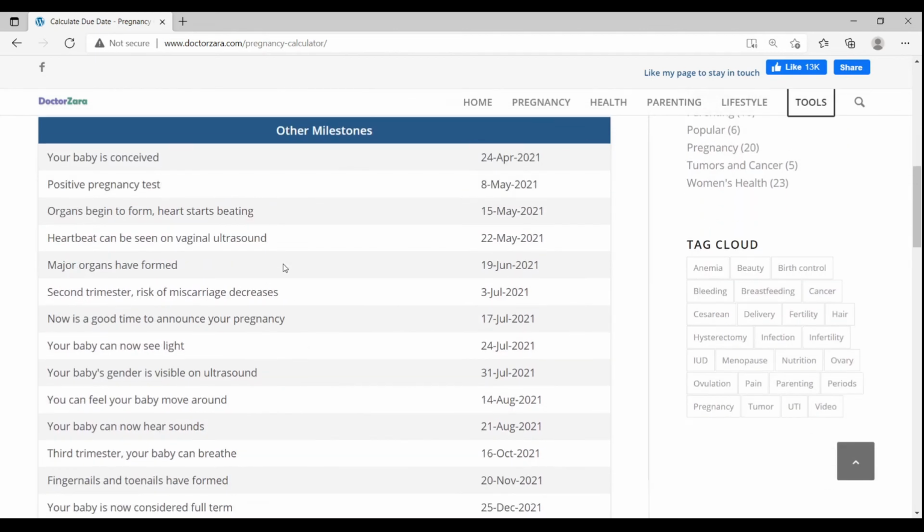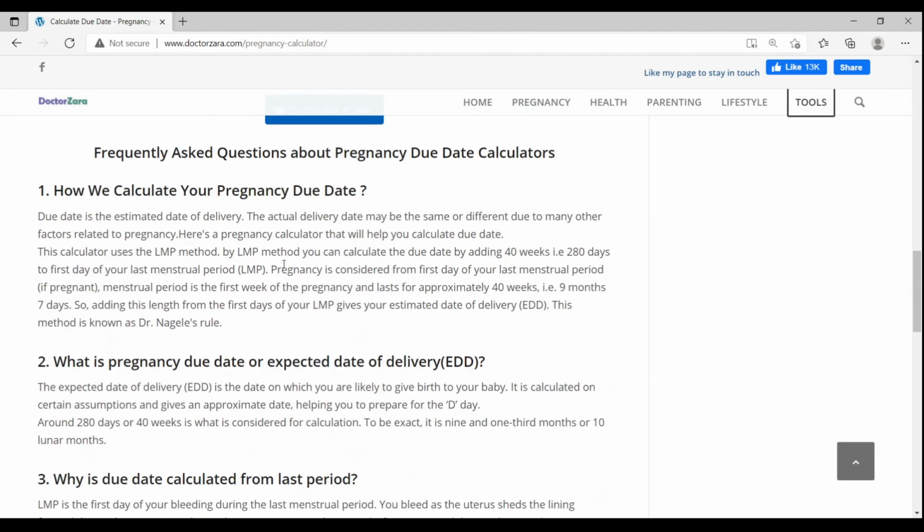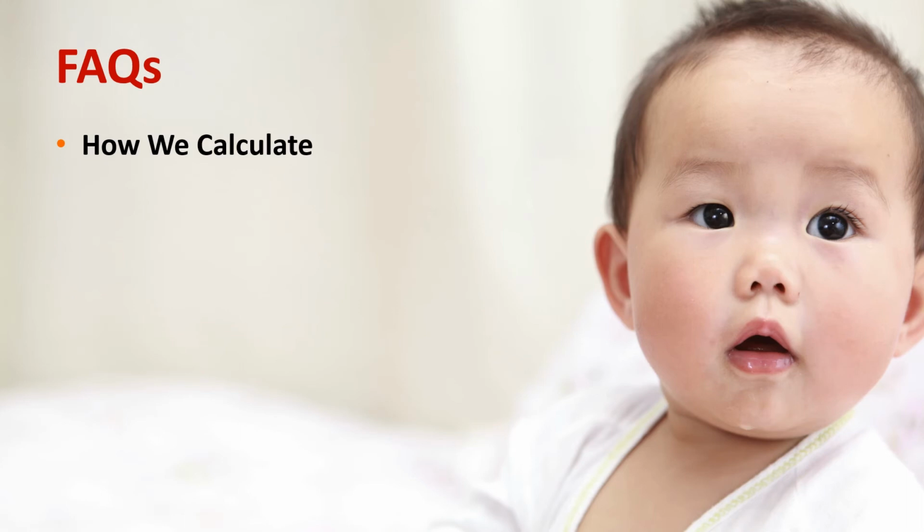Now, last of all, certain clarifications that are important for you to understand. So, how do we calculate the due date? The most common method is by using the last menstrual period, although there are other methods also. For example, ultrasound dating of the pregnancy in the first few weeks by a vaginal ultrasound, which is much more accurate in establishing a due date.